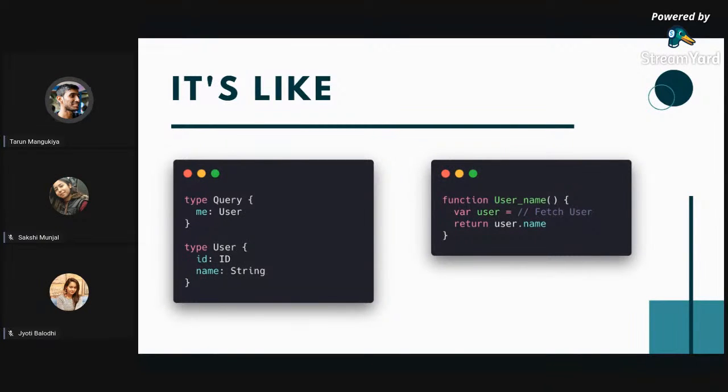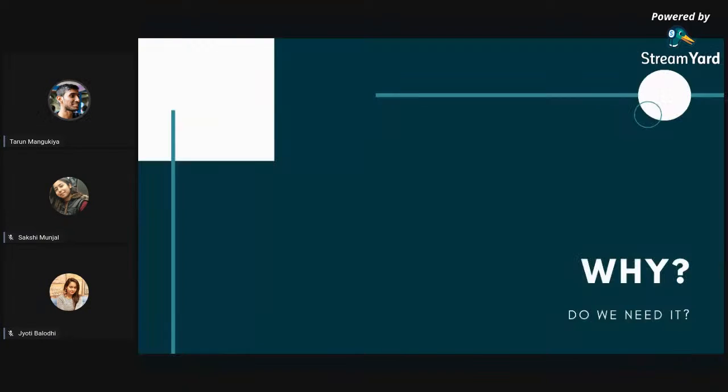Okay, so just remember one thing: everything is defined, like everything is a type, and they have some type of resolvers, right? So the first thing that comes up is, why GraphQL, right? Like what were the problems that we had with APIs, or why should we use it? What are the advantages of using GraphQL, right?